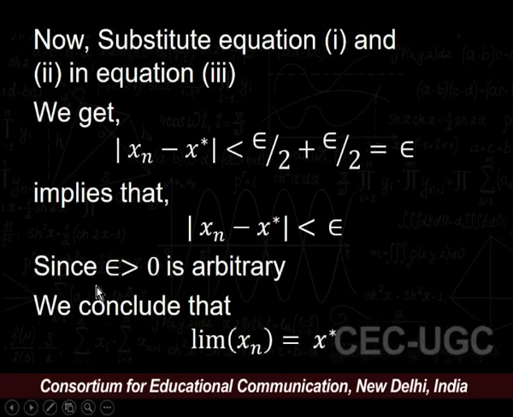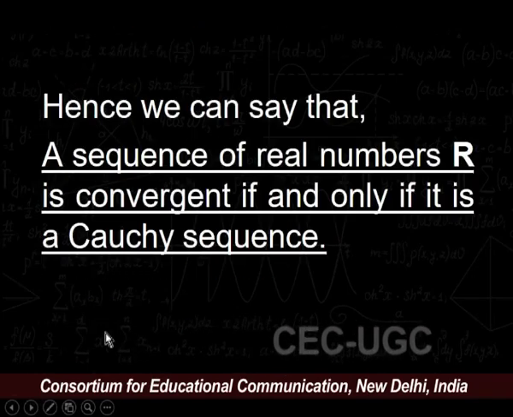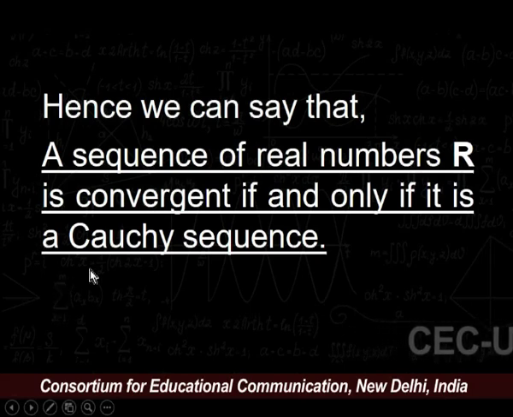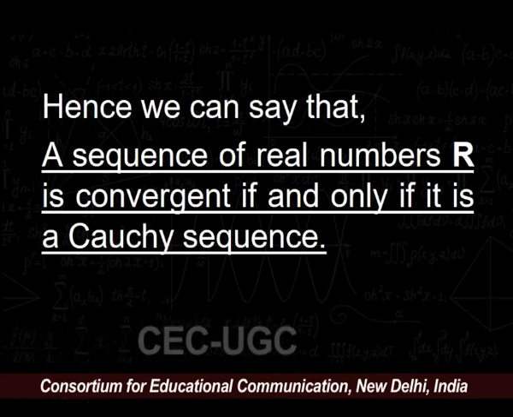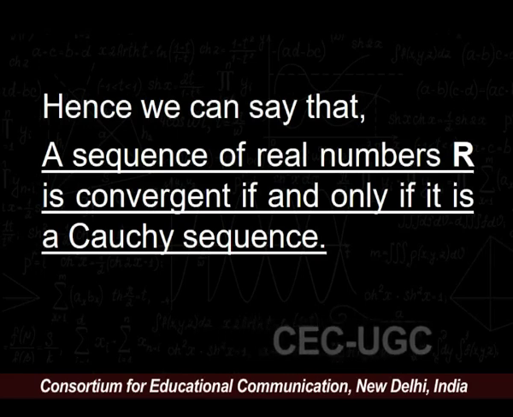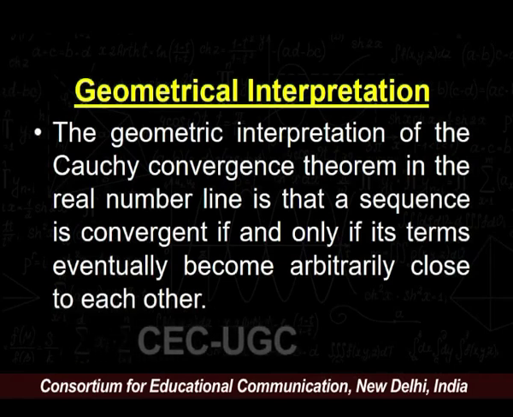Since epsilon greater than 0 is an arbitrary number, we conclude that limit of x n is equal to x star. Hence, we can say that a sequence of real numbers R is convergent if and only if it is a Cauchy sequence. This result is known as Cauchy's convergence criterion. Now, the geometrical interpretation of Cauchy's convergence criterion.